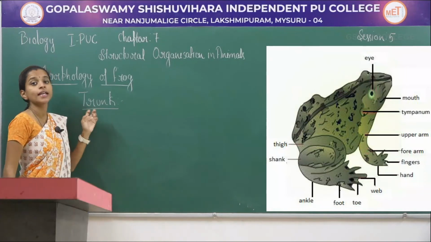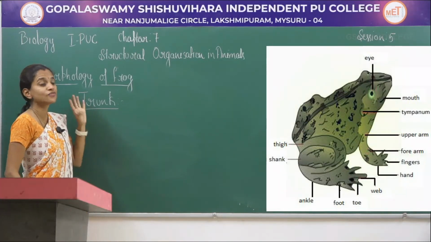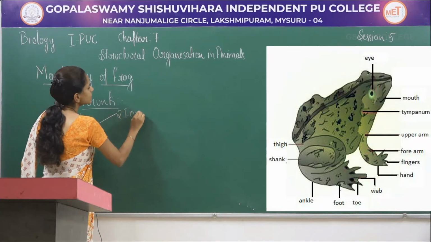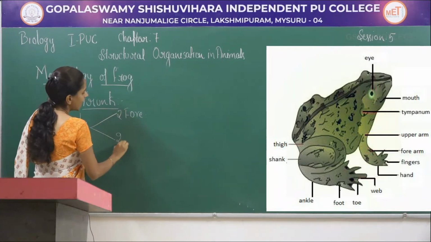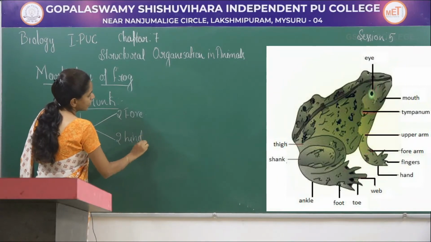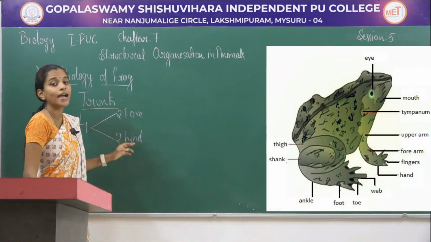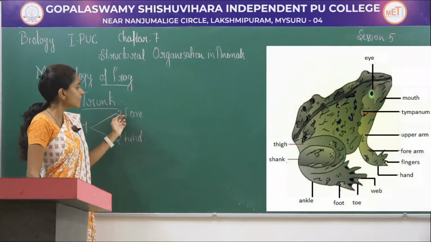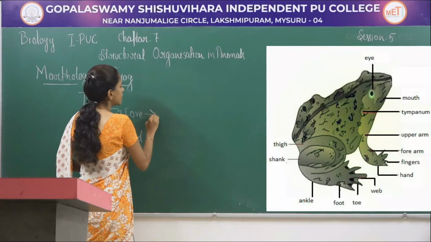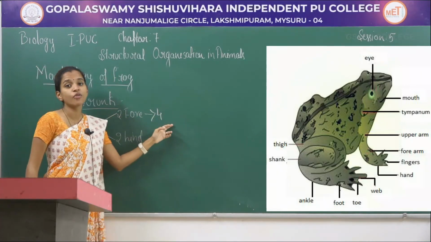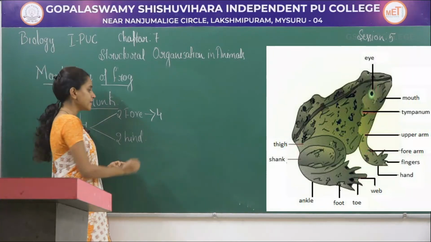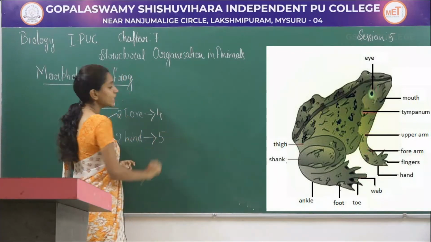Their body, that is the trunk, has 4 limbs. 2 are forelimbs and 2 are hind limbs. If you compare the length, hind limbs are longer compared to the forelimbs. In the forelimb, there are 4 digits, that means 4 fingers, whereas in the hind limbs, there are 5 digits.